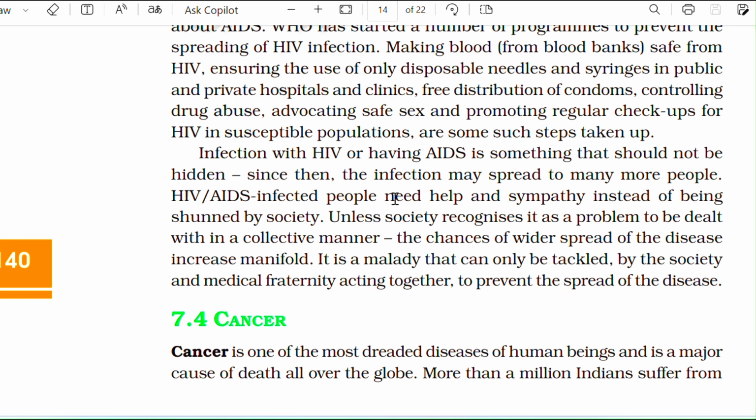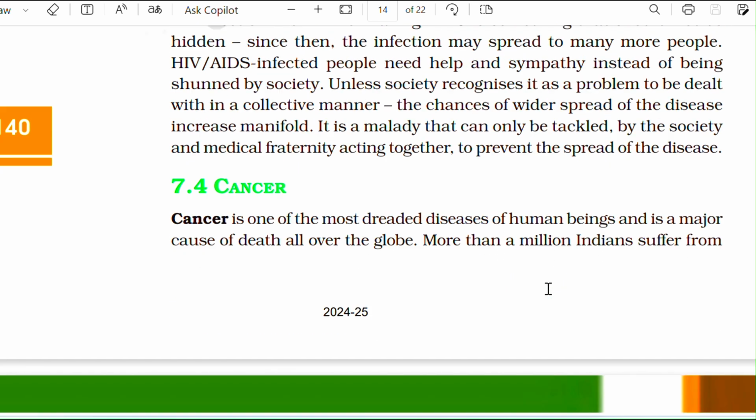HIV AIDS infected people need help and a sympathetic attitude from society. Unless society recognizes it as a problem to deal with in a collective manner, the chance of wider spread of the disease increases many fold. It is a malady that can only be tackled by society and the medical fraternity acting together to prevent the spread of this disease.